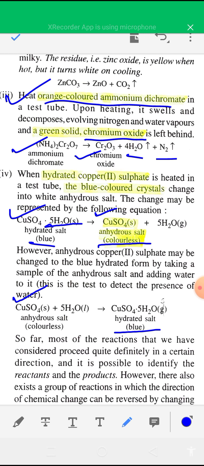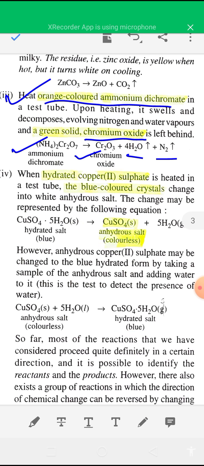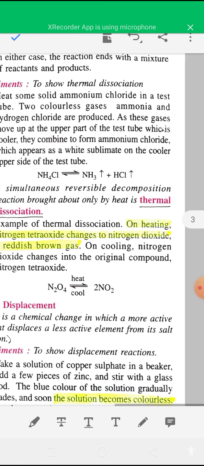If you add a few drops of water in the test tube, then after some time you will see that the color of the anhydrous salt becomes blue due to formation of hydrated salt. The copper sulfate will absorb the 5 water molecules and be converted into hydrated salt, and the color will be blue.